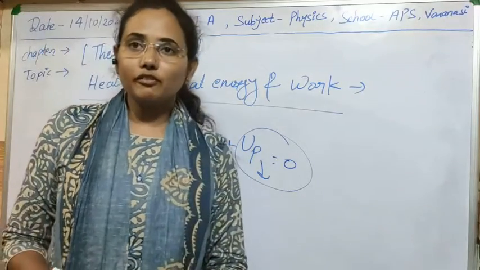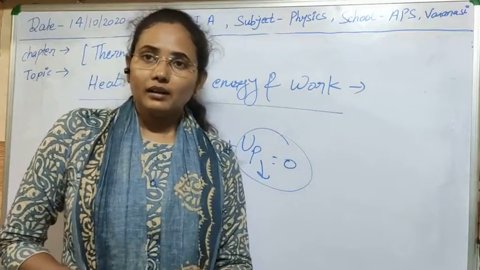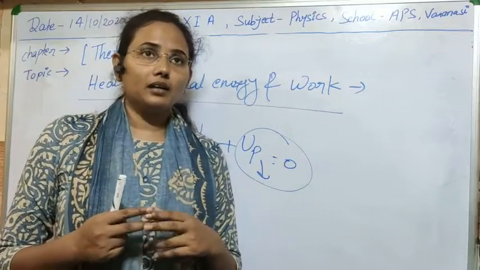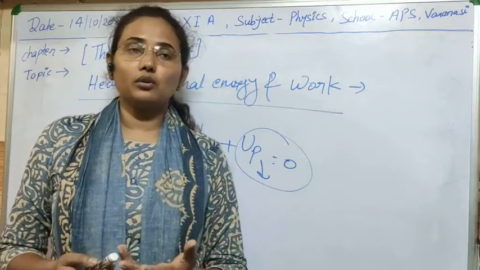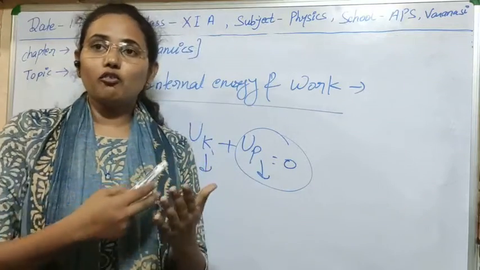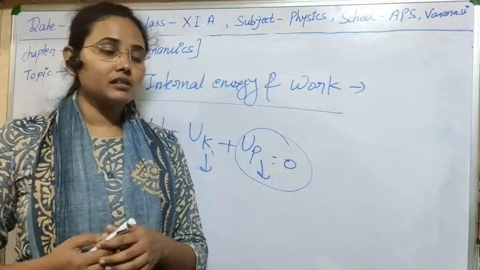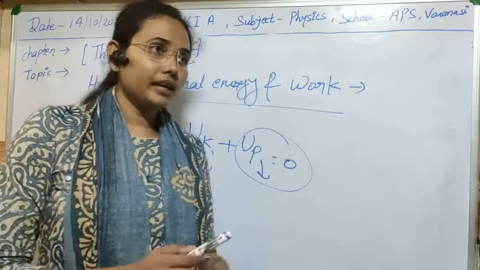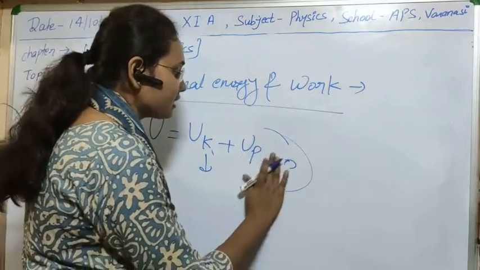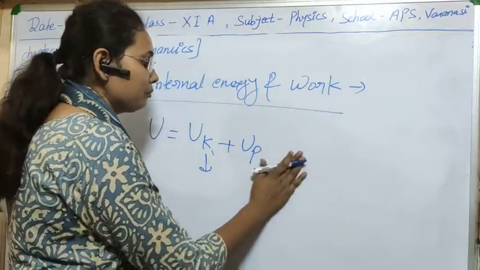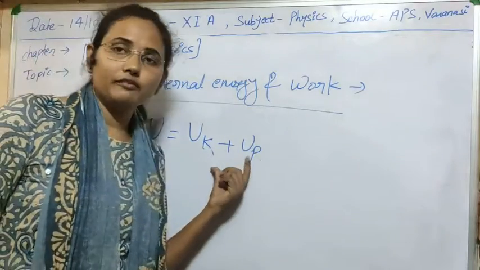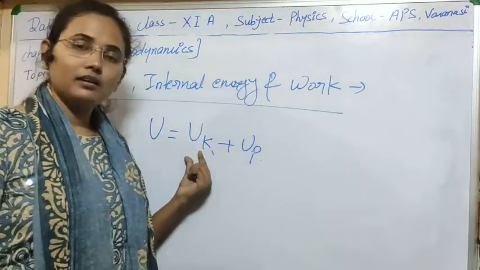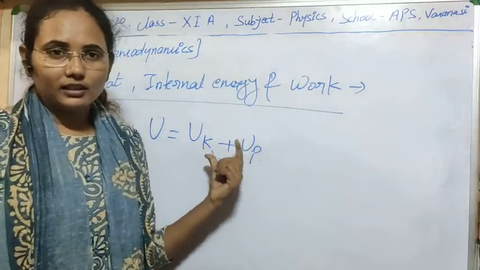But if we see the case of a real gas, then in the real way, if two molecules are colliding, then definitely they will lose some of their energy, because the collision is not perfectly elastic. Also, if they collide with the walls of the container, they will again lose energy. Simply put, there will be some orientation and there will be some kinetic energy also. Means in the case of a real gas, there will be orientation of molecules as well as molecular motion. So we will get both types of energies in the case of a real gas, but in the case of an ideal gas we will get only kinetic internal energy. So I think this is clear to you.